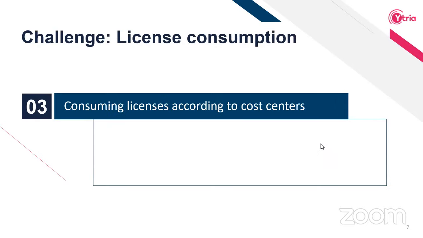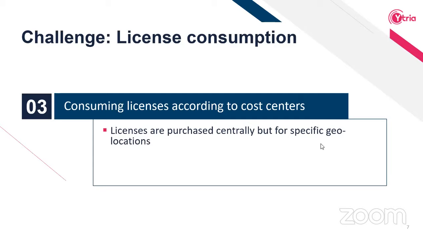And the third big challenge that we'll talk about today is license consumption and how you actually tie the consumption back to the cost center that requested the license. One of the specific examples that we hear about, for multinational companies but also companies that are just in multiple locations, is that they would usually have cost centers in each of the countries where they're present. And should one of those countries request a set of, for example, E5 licenses, there is no real way of making sure that those licenses are effectively consumed in that country, and this causes a lot of confusion and issues.